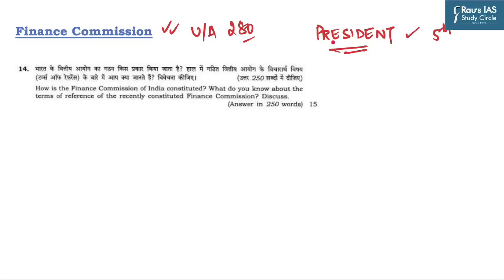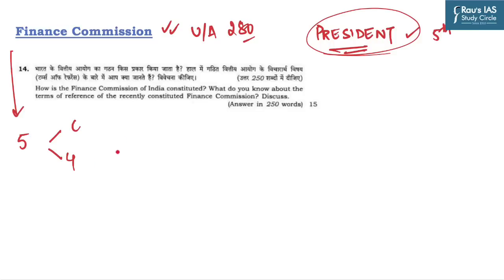So it is the President who constitutes the Finance Commission, and the appointment of members is also done by the President, and the Finance Commission has a total of 5 members. 1 is the chairman and 4 are other members. They are also eligible for further appointments in the center government.